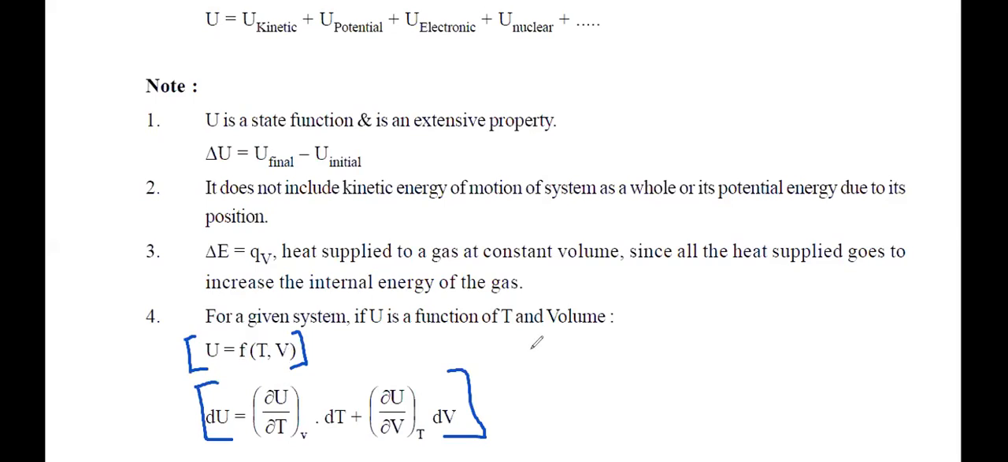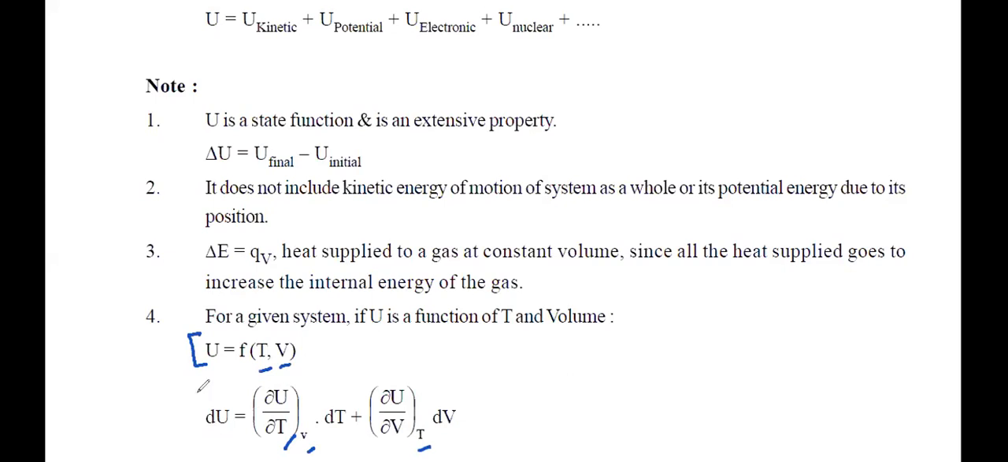In maths, you have studied, na? U is f of x comma y. Function of T comma V, right? It is a function of temperature and volume only. Okay, got it? So if you differentiate this, there will be a partial differentiation, with respect to temperature keeping volume constant, and with respect to volume keeping temperature constant. Okay, Sneha, I'm saying that internal energy is a function of temperature and volume. As simple as that, right?